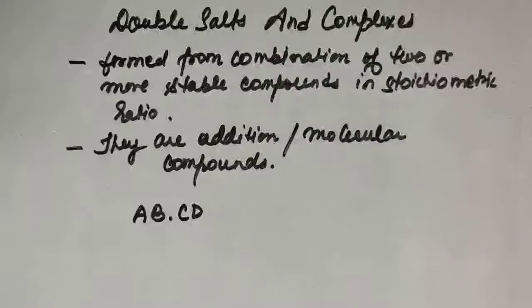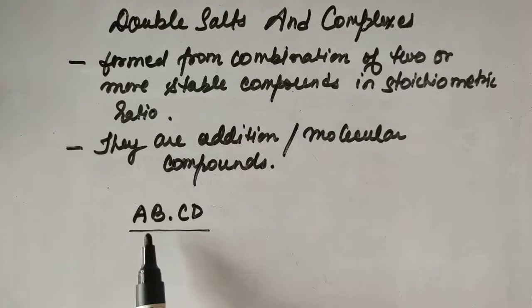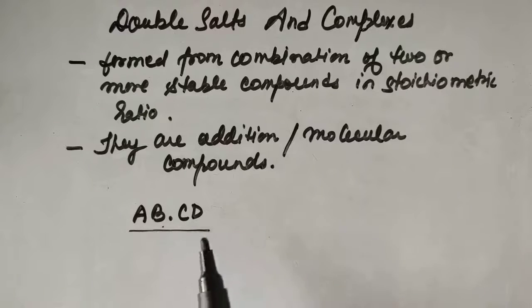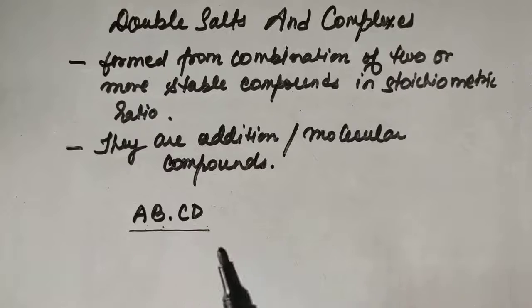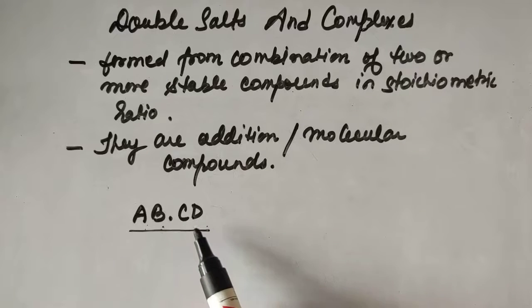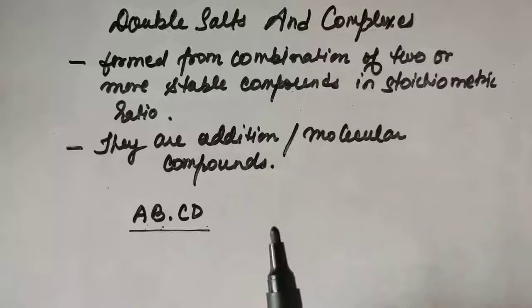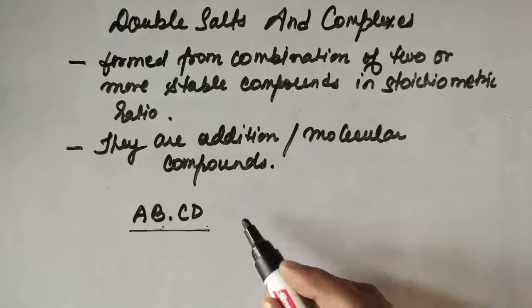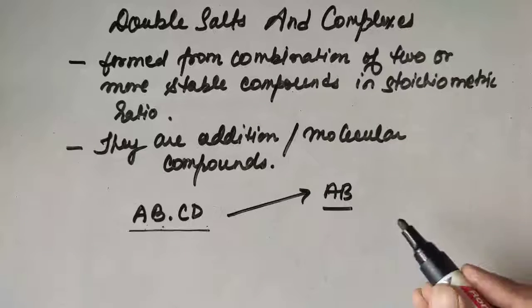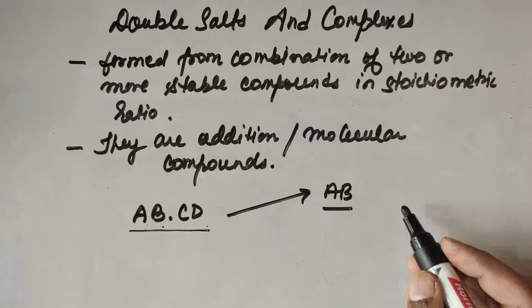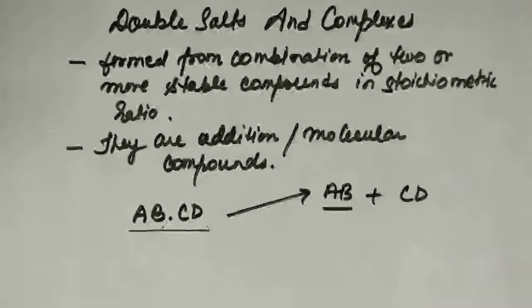Let's take an example. This is an addition compound made up of a compound AB and a compound CD. Both are added in a compound. In the solid form, the stoichiometry in the compound is maintained, but if in the aqueous solution it dissociates into simpler substances or ions, then this is a double salt.